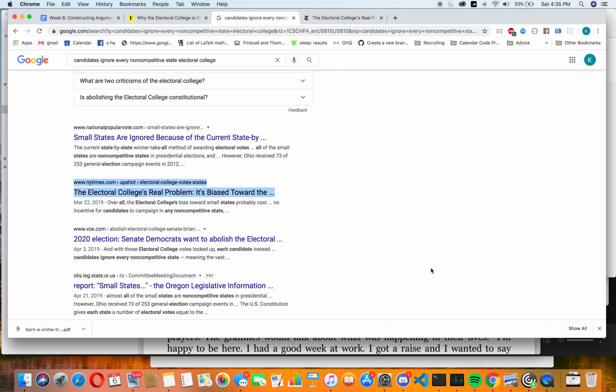So that's essentially rabbit hole research in a nutshell. Skim an article, find the important parts of the article, find the one sentence argument, and just copy and paste it again in Google.